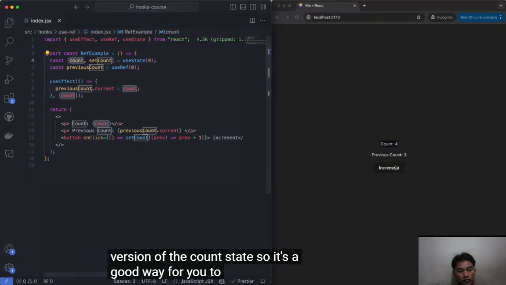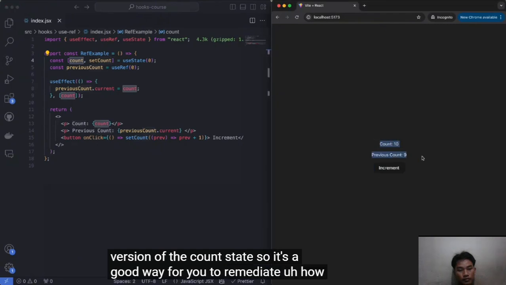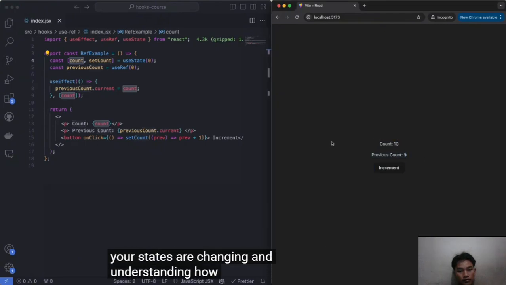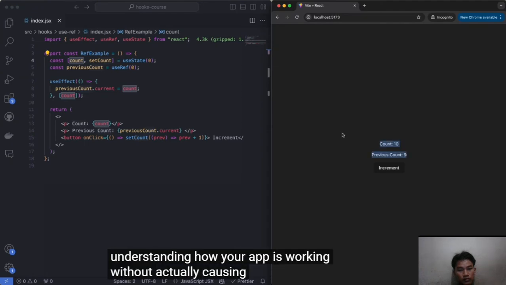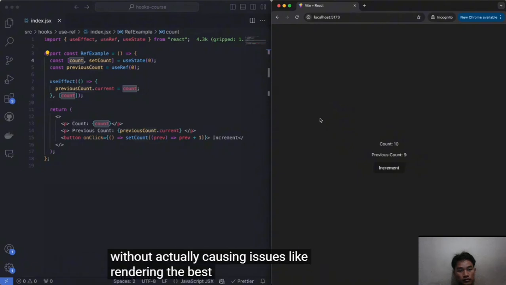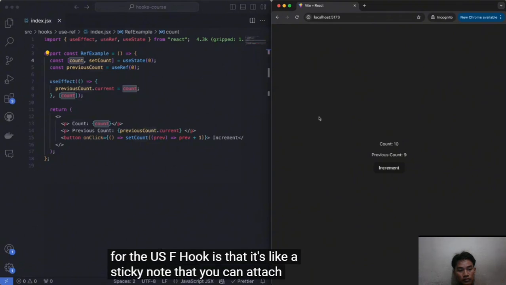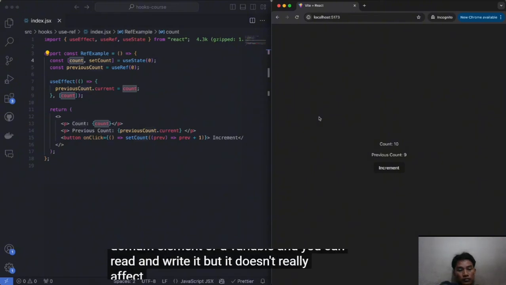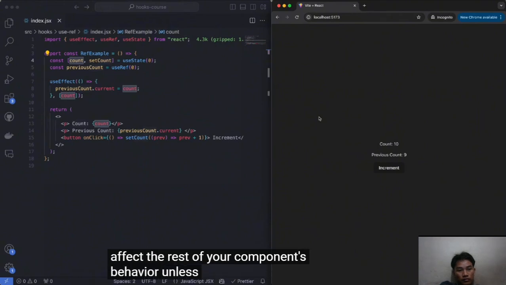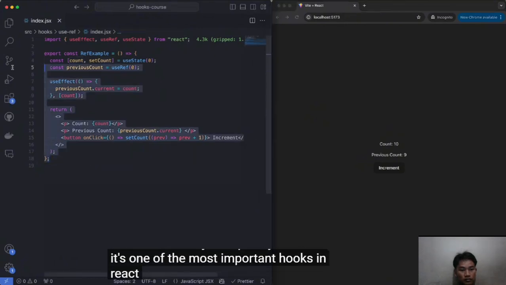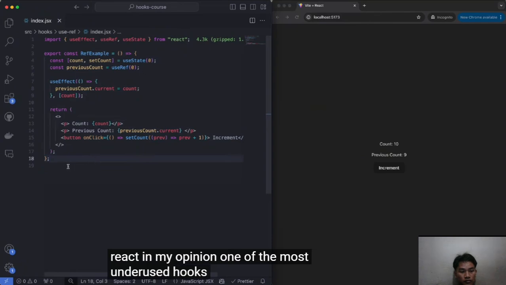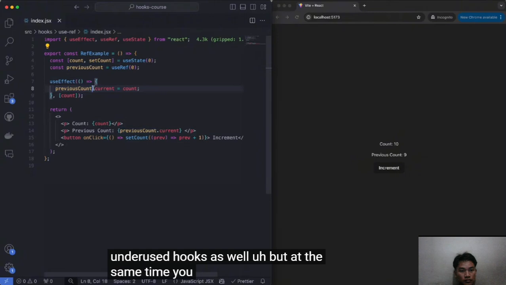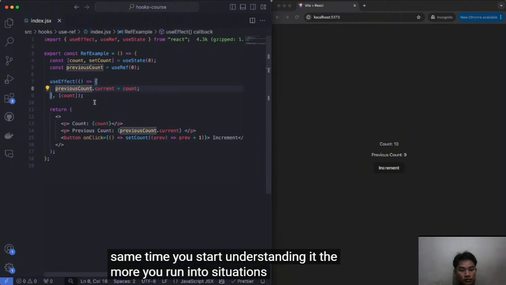So it's a good way for you to monitor how your states are changing and understand how your app is working without causing issues like re-rendering. The best analogy I've heard for the useRef hook is that it's like a sticky note that you can attach to a DOM element or a variable, and you can read and write it, but it doesn't really affect the rest of your component's behavior unless you explicitly use it. It's one of the most important hooks in React, in my opinion, and one of the most underused hooks as well, but at the same time, you start understanding it the more you run into situations in which you need to use it.